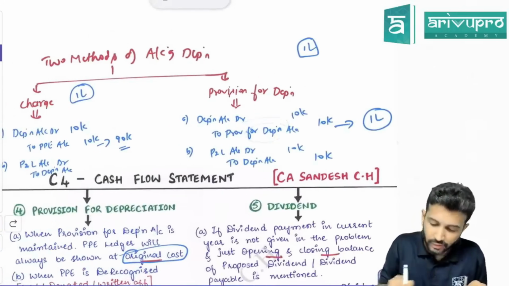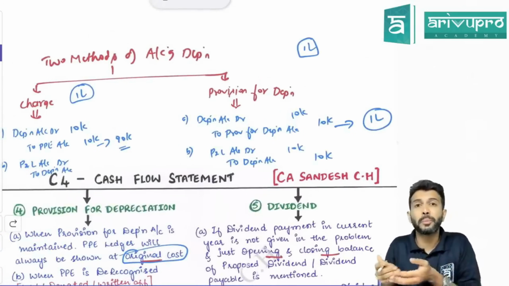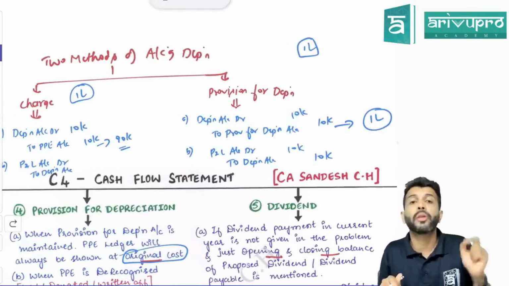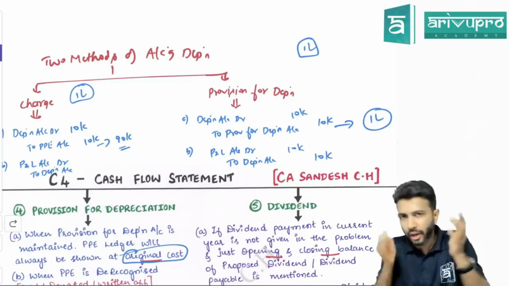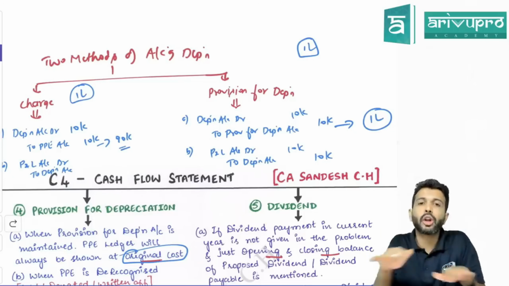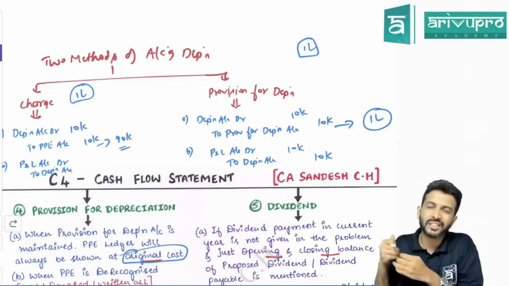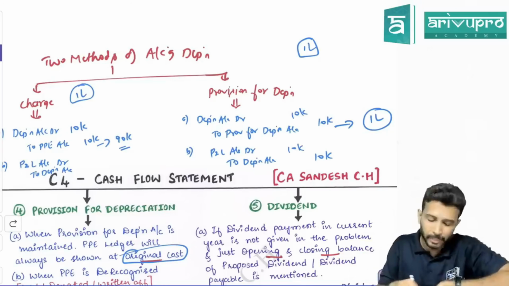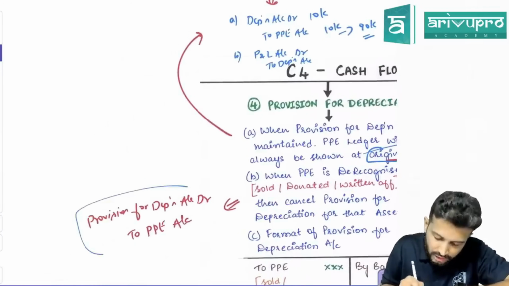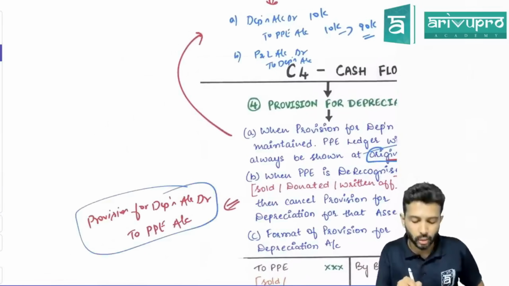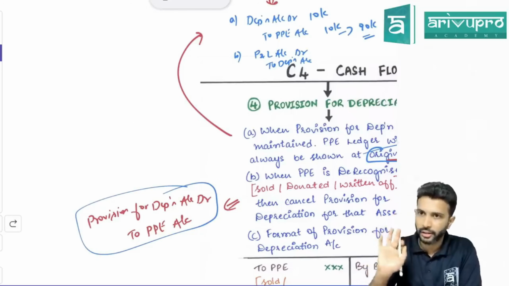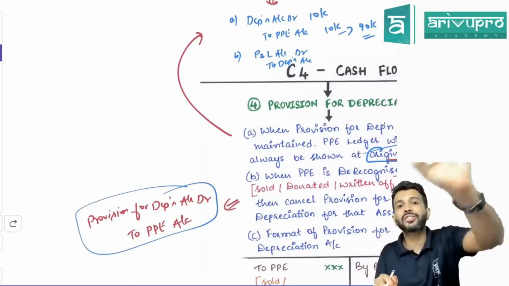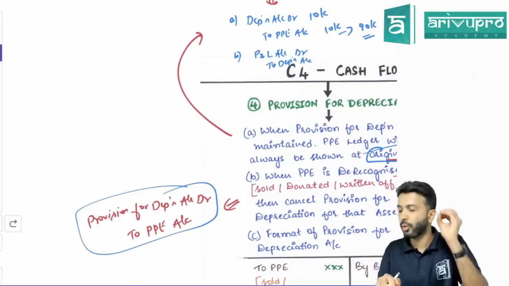Look at the journal entry. Whenever you are accounting depreciation, you are crediting provision for depreciation. So the provision for depreciation ledger has what balance? Credit balance. Now, do we have to maintain that provision for the asset sold or not required? Not required. Something which has a credit balance, how do you cancel? Debit. So the journal entry when you sell the asset, you will pass as provision for depreciation account debit to PP account. Like this. Relating only to the asset sold. Not the entire provision, you will not close. Only that asset which is sold, only their provision you will close.